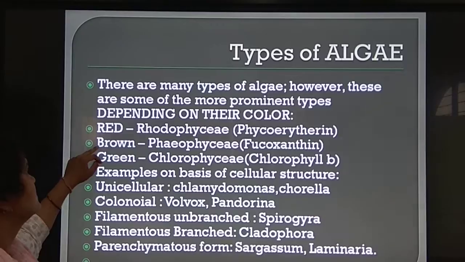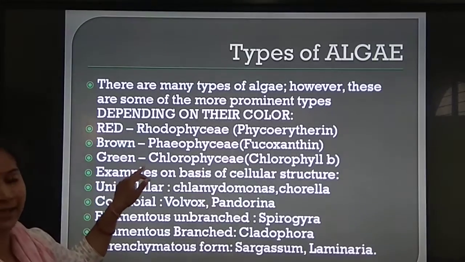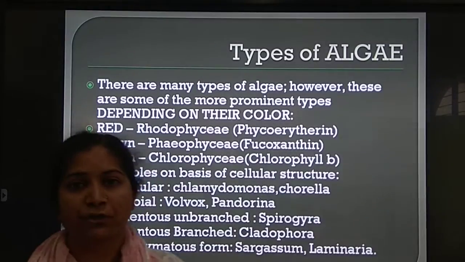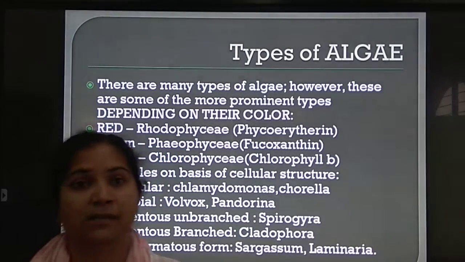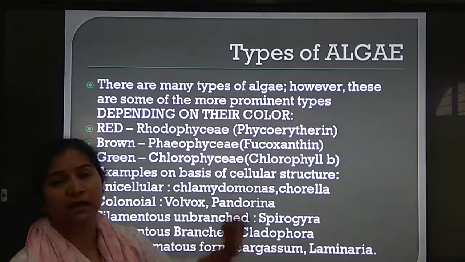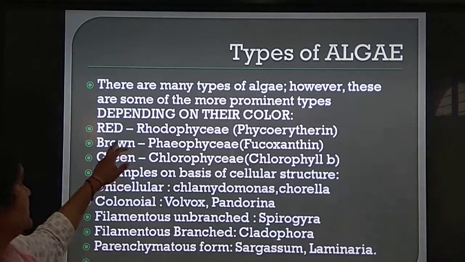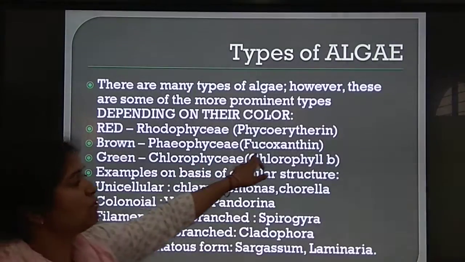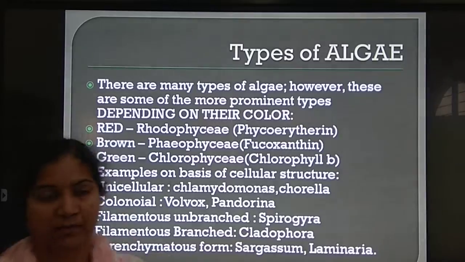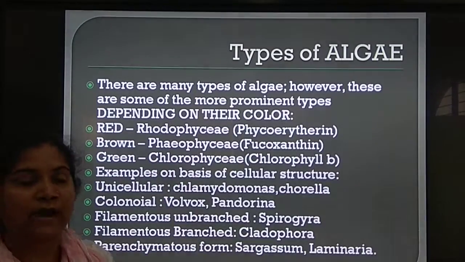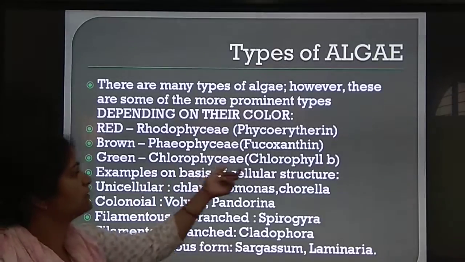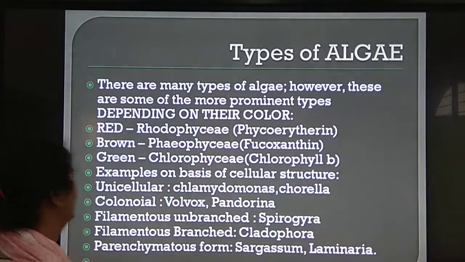Now coming to the second type, brown algae. Brown algae belong to the class Phaeophyceae. Not class, we can say it is a family because of the ending added at the last. So Phaeophyceae is the family of brown algae. Fucoxanthin is their prominent brown pigment. Green algae, Chlorophyceae. Chlorophyceae is the family of green algae and chlorophyll b is their major pigment.